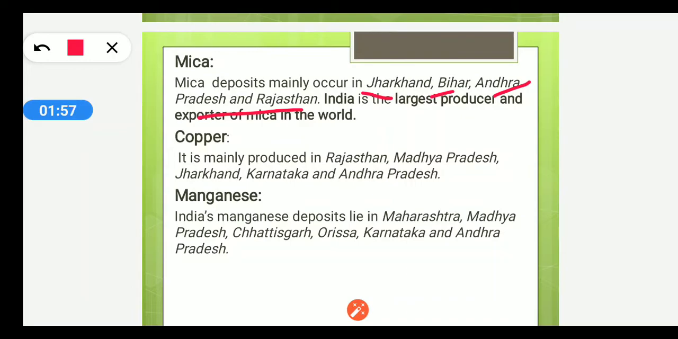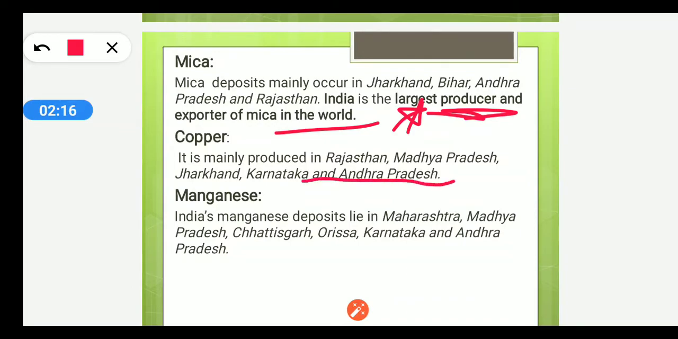India is the largest producer and exporter of mica in the world. This line has to be noted. It is very important. Copper. It is mainly produced in Rajasthan, Madhya Pradesh, Jharkhand, Karnataka and Andhra Pradesh. Manganese. India's manganese deposits lie in Maharashtra, Madhya Pradesh, Chhattisgarh, Orissa, Karnataka and Andhra Pradesh.